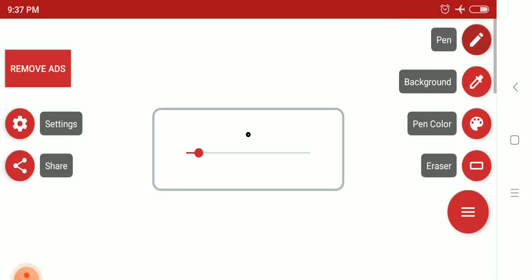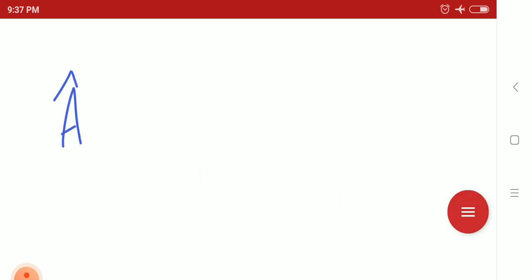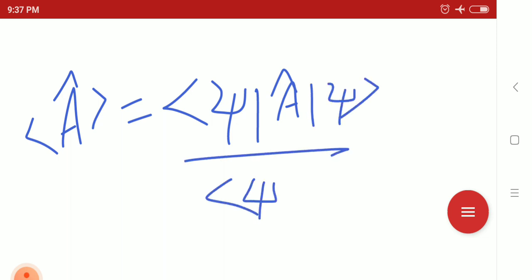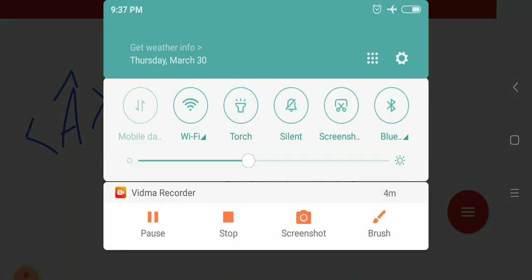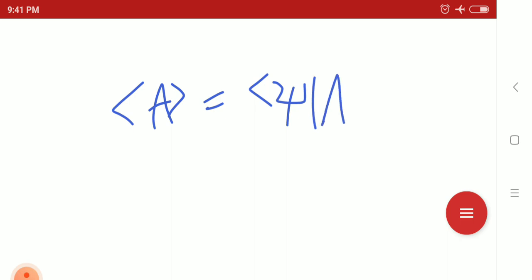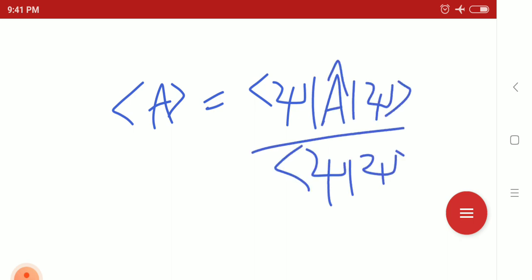We can write the expectation value, A average, as bra psi A ket psi divided by bra psi ket psi.